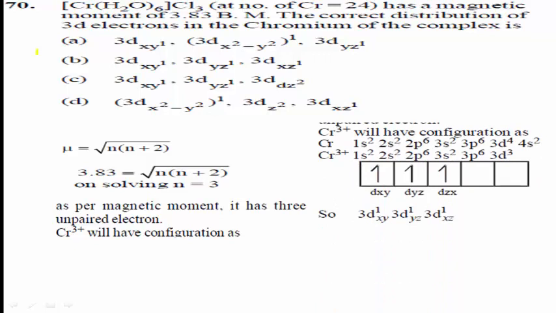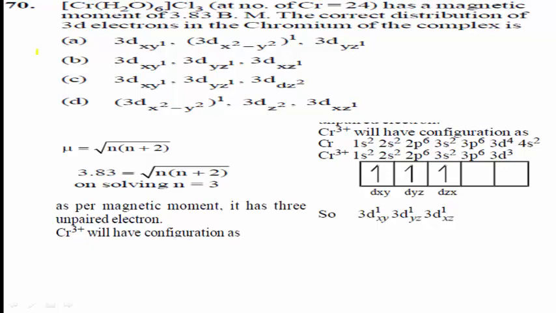Chromium is 1s2, 2s2, 2p6, 3s2, 3p6, 3d5, 4s1, and the Cr3+ ion can be written as 1s2, 2s2, 2p6, 3s2, 3p6, 3d3. In the d orbitals there are 3 unpaired electrons. What are those? dxy, dyz, dzx.